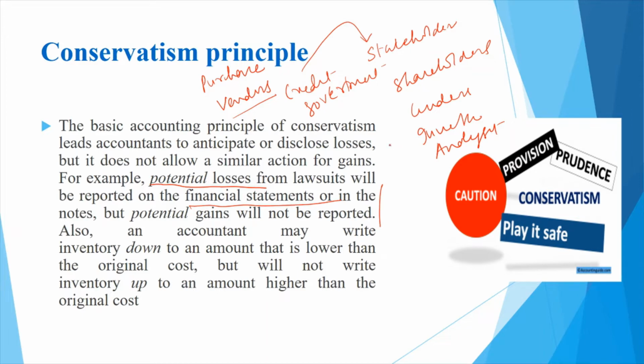Why? Because as a company, you want to give a conservative picture of the profits to the different stakeholders. Let the stakeholders make decisions for doing transactions with you on conservative numbers. One should not inflate the numbers and show a very rosy picture to all the stakeholders, and tomorrow they may suffer loss. That's the reason why, if a company is anticipating any kind of loss, that loss needs to be reported in the financial statements. However, if a company is anticipating any gain, that is not required to be reported.